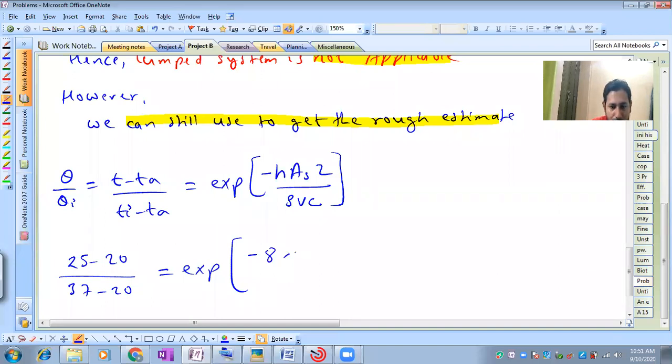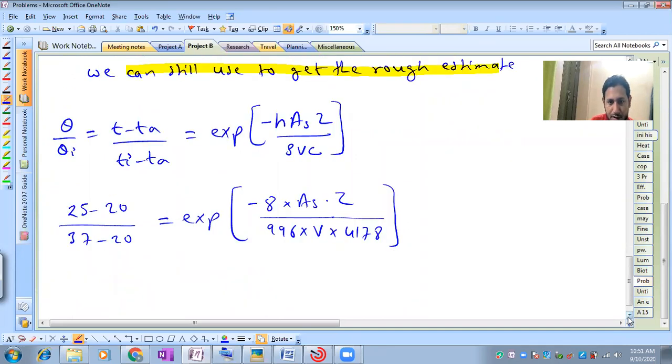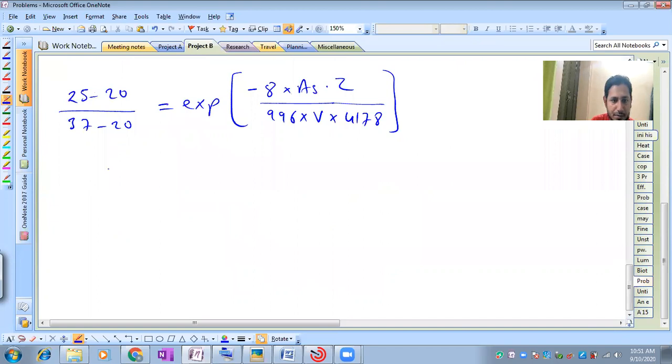You can apply the value of surface area and the value of volume. Time is unknown, that we have to calculate. Density we can apply, it is 996. Volume you can apply, and specific heat is 4178. When you resolve it, you will get the value of time.